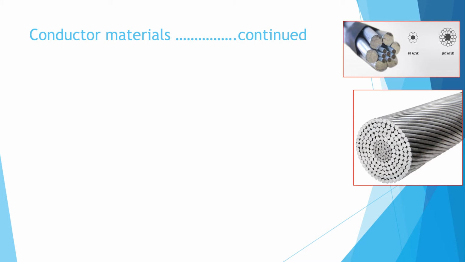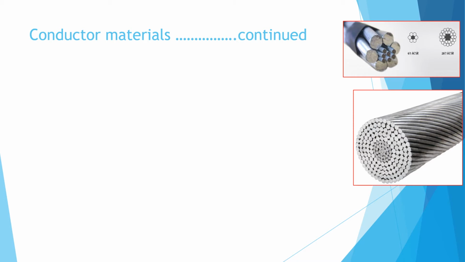Only aluminium is also sometimes not possible because aluminium has more resistance than the copper. So if throughout the length of the transmission line aluminium is used, then it is having higher resistive losses, which cannot be compromised. So sometimes we use the combination of aluminium and copper.